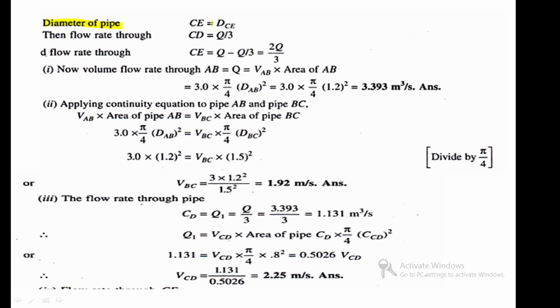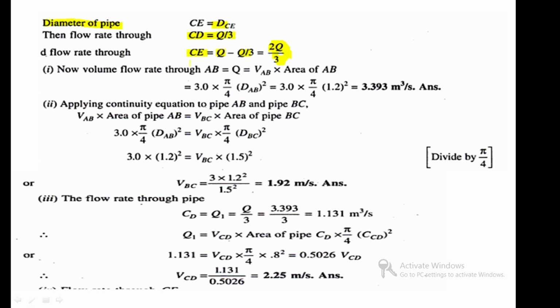Okay, the flow rate through CD is Q/3, 1/3 of the flow. CD is 1/3 of the flow, and for the flow rate of CE, the discharge value is given. So CE equal to Q minus Q/3. So the flow rate for the pipe CE is 2Q divided by 3.